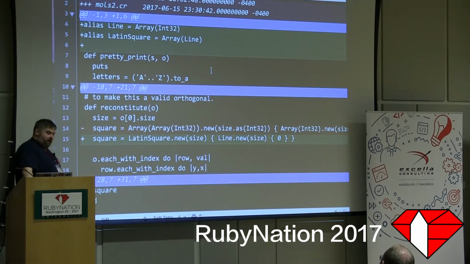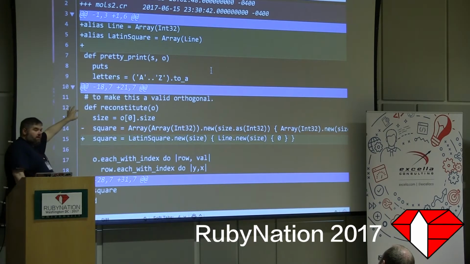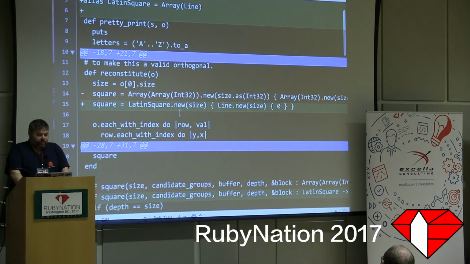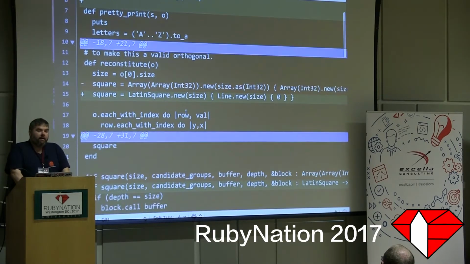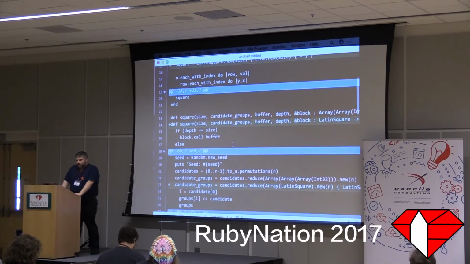I define at the top a line as an array of int32, and a Latin square as an array of lines. Notice these are not classes. I'm creating my own types in the type system. And then before, where I had an array of int32s, I can now say, no, that's just a Latin square. So I've added a little DSL around types, not just classes, but types.